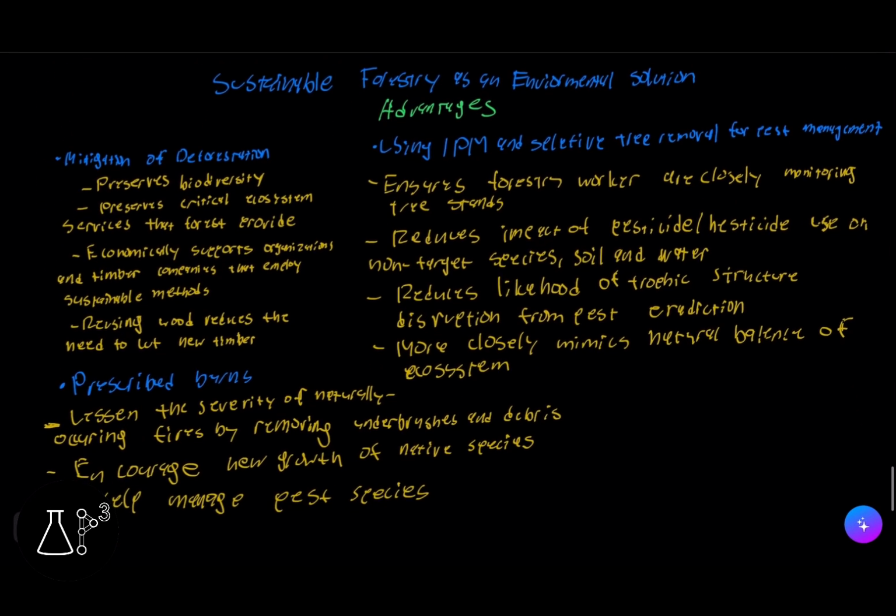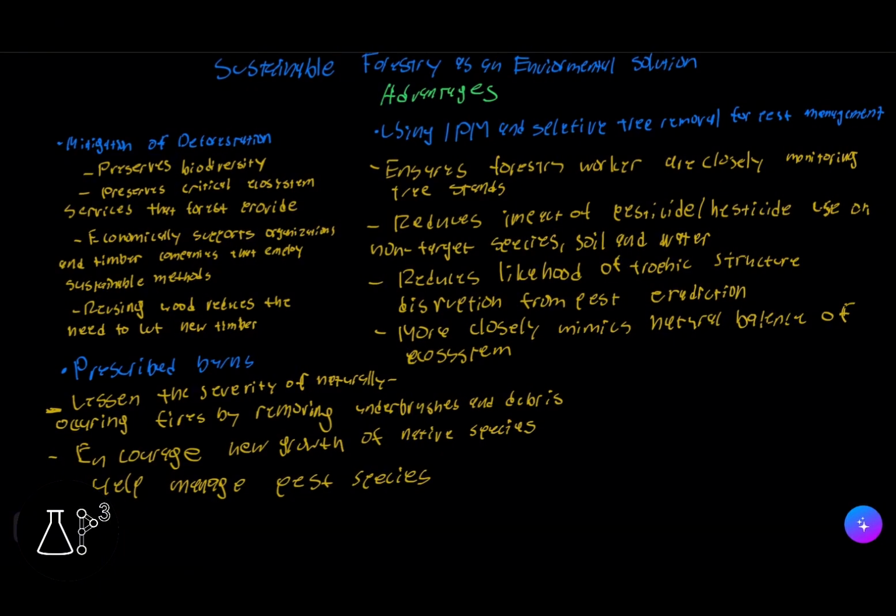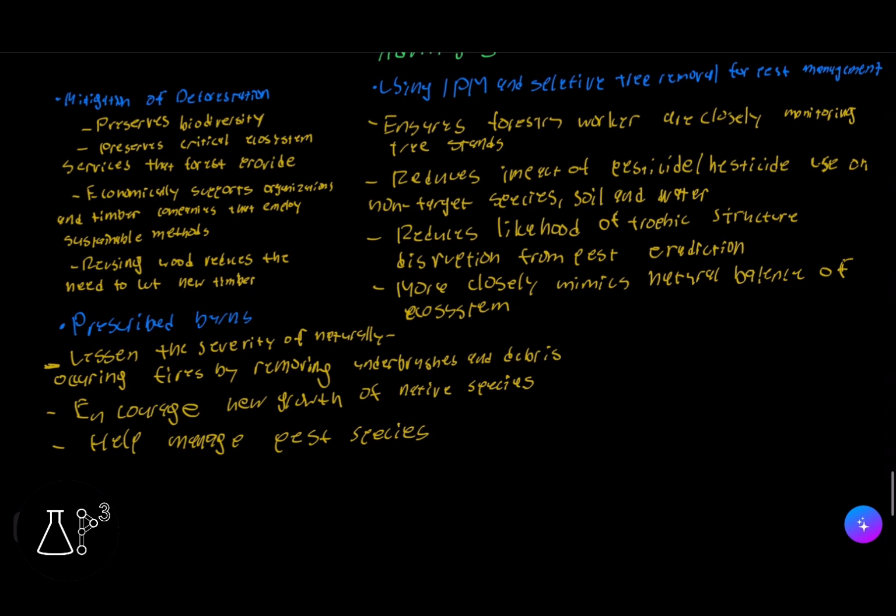The last thing we're going to talk about today is sustainable forestry as an environmental solution. There are a lot of advantages. The mitigation of deforestation leads to preserved biodiversity, preserves the critical ecosystem services that forests provide, and economically supports organizations and timber companies that employ sustainable methods. Reusing wood reduces the need to cut new timber.